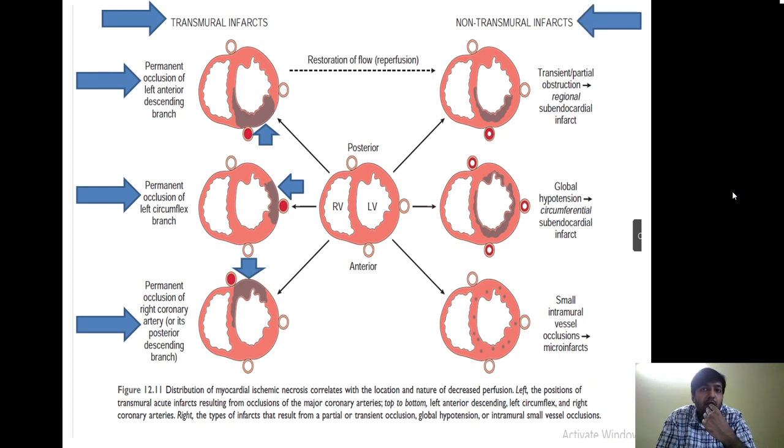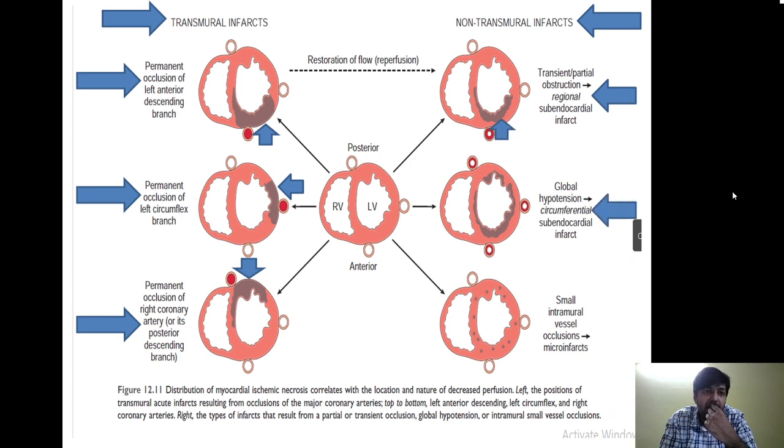Now the non-transmural infarcts basically occur if there is a restoration of the blood flow, so if there is not complete obstruction of the coronaries. If there is a transient or partial obstruction, there will be a regional subendocardial infarct. For example, with a partial obstruction of the left anterior descending branch, there will be a non-transmural or subendocardial infarct involving the anterior wall of the left ventricle, the anterior interventricular septum, as well as the apex. So suppose all three vessels are now partially obstructed.